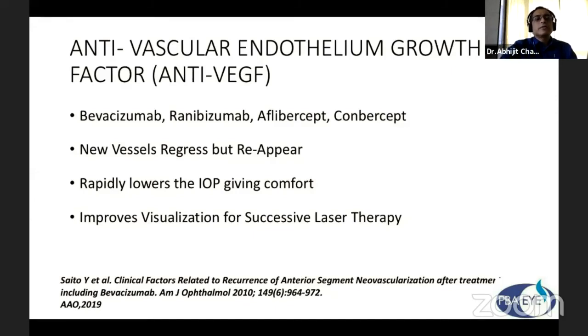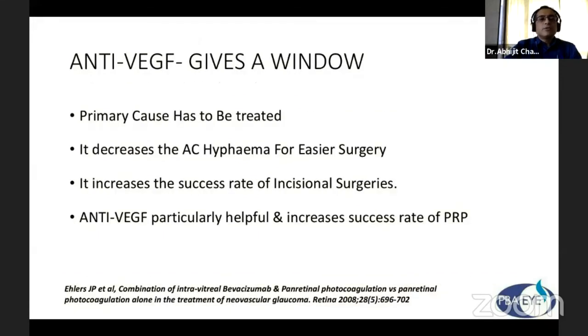Anti-vascular growth factors, anti-VEGF, intravitreal ranibizumab, aflibercept converts new vessels to regress, but rapidly, giving comfort. Anti-VEGF gives a window where we can do proper laser and decreases AC hyphema for easier surgery. Increases the success rate of incisional surgery.